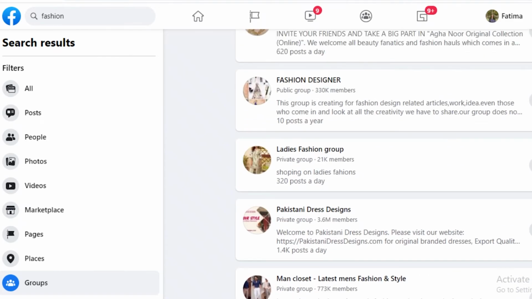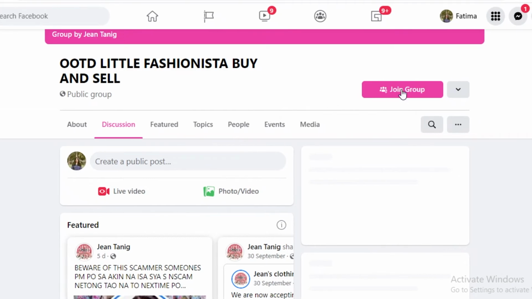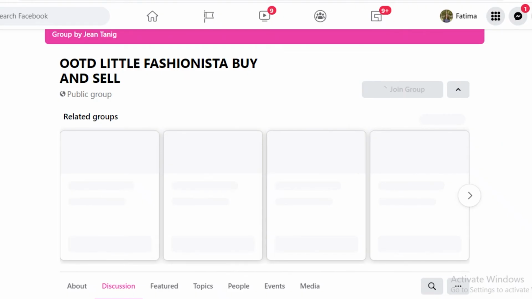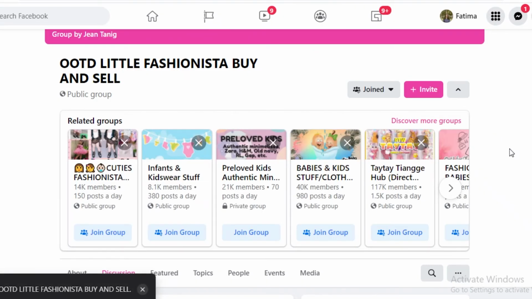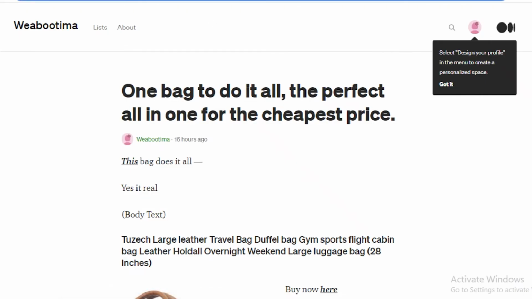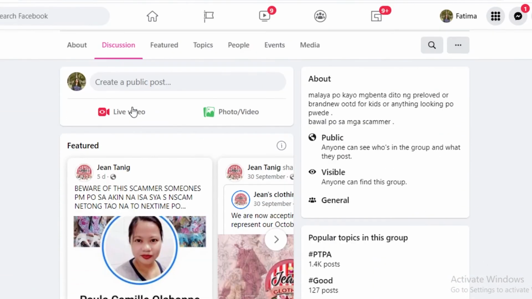Now, what I like to do is I just like to join these groups. So you're just going to join any of these groups. Usually they are free to join or public to join, and sometimes they will require you to fill out a small little questionnaire to join. And once you have actually done that, you're going to copy your Medium article link, and you're going to link it over here.